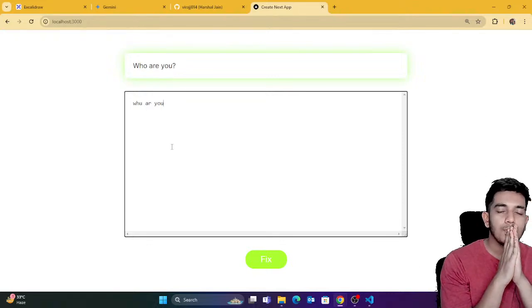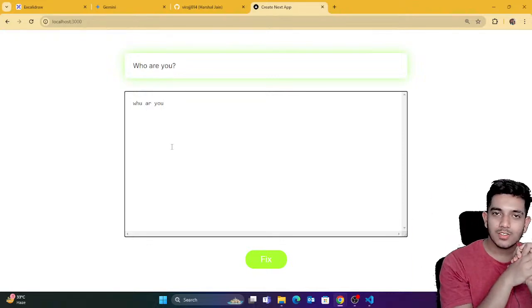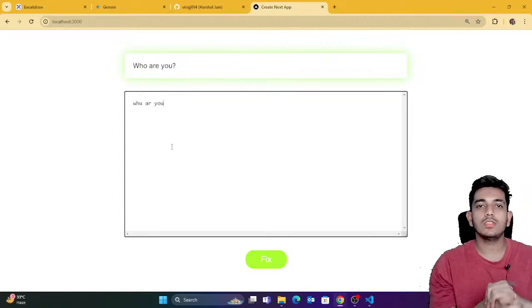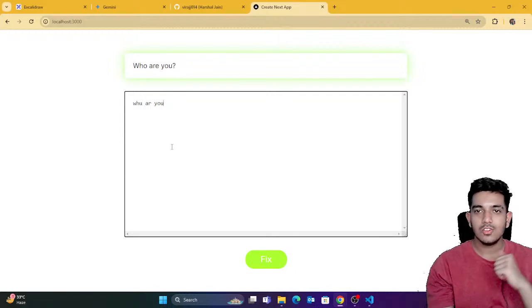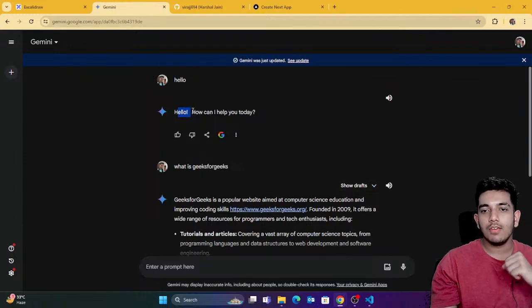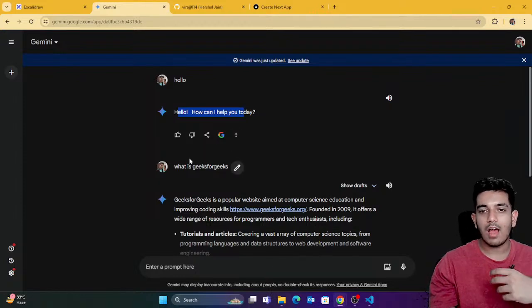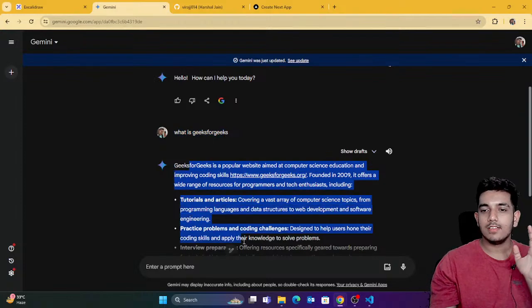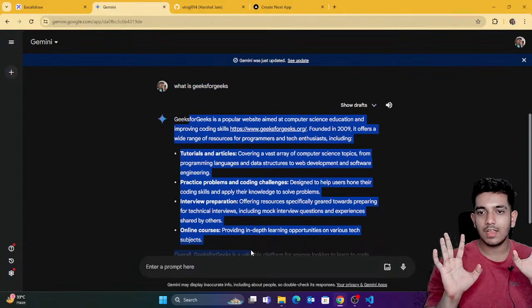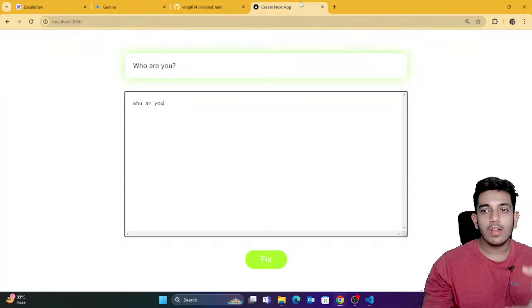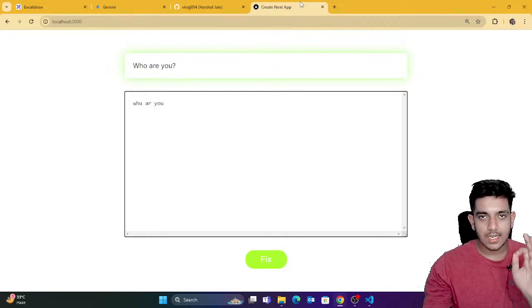So basically, what's an API? This is your website. You build this UI, but you don't want to build a backend. You don't want to have a database. So what you can do is use some other people's API service. Gemini is providing an API service where I can interact with the API. I can send the API hello, and the API would give me this response. Similarly, I would ask the API what is Geeks for Geeks, and the API would give this response. This is something which our API would do. So instead of using things in this website, we're going to call the API into our website. That's what we're going to do.